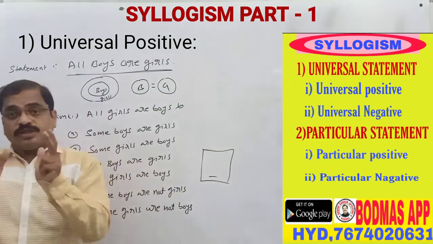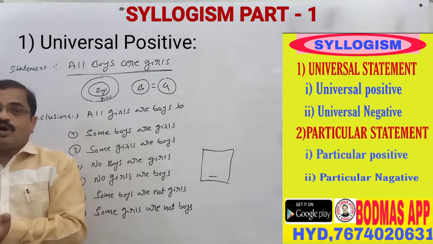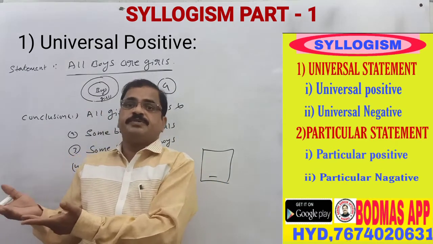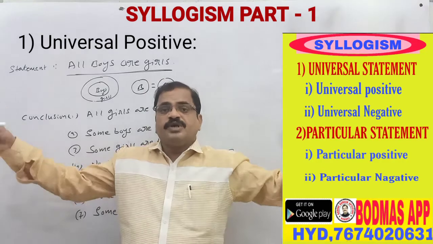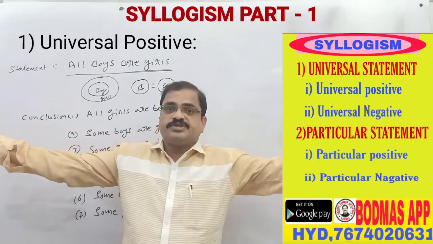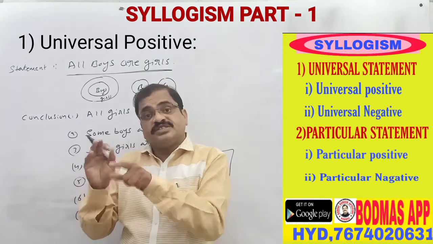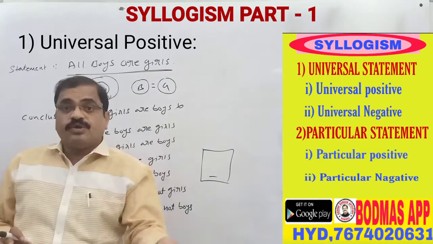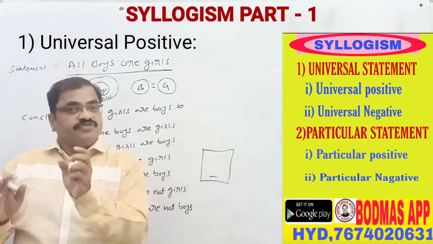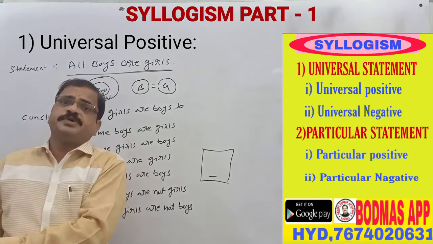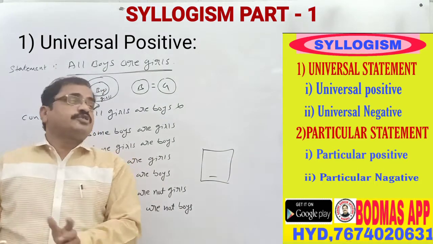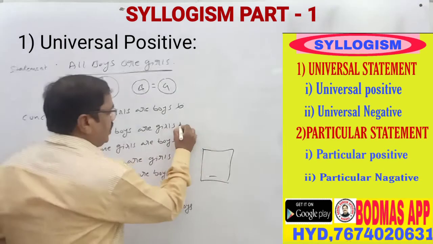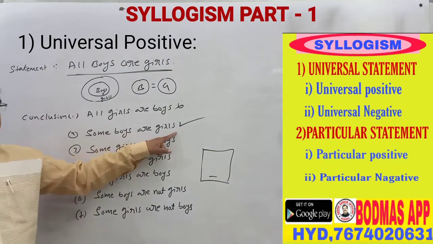So here, all Telangana people are Indian people. One person also becomes an Indian person. 5% also Indian people, 20% also Indian people, 1,000 people also Indian people. Here, when all is there, some will compulsorily be there. Somebody may expect that all means all only, and some should not be accepted. But when all is there, some compulsorily will be there in the inner part. From the positive, you will get the positive only. This is right, compulsory. Please remember this.